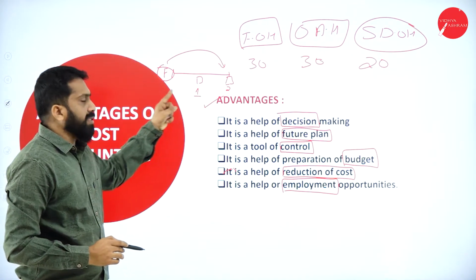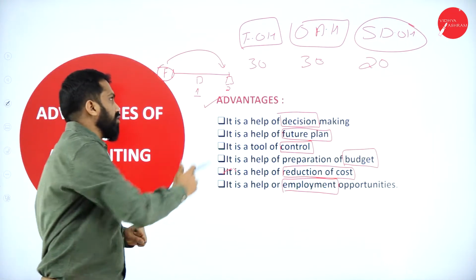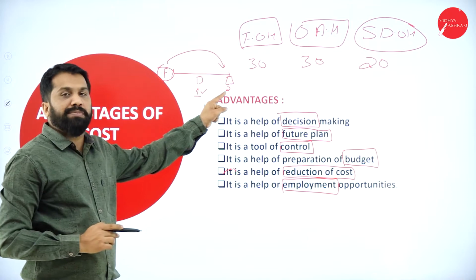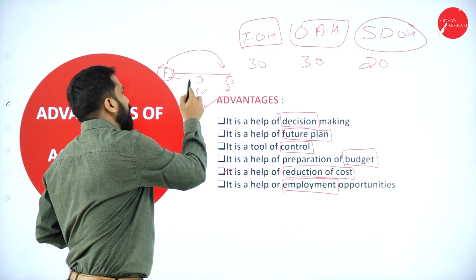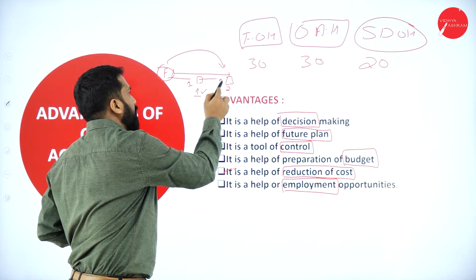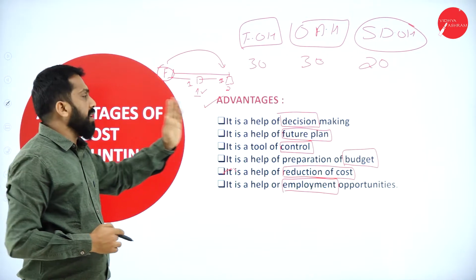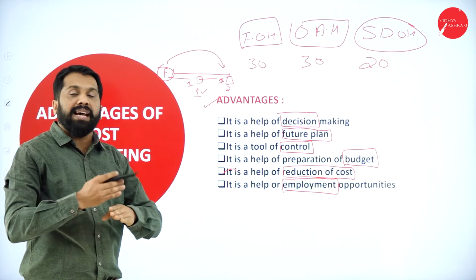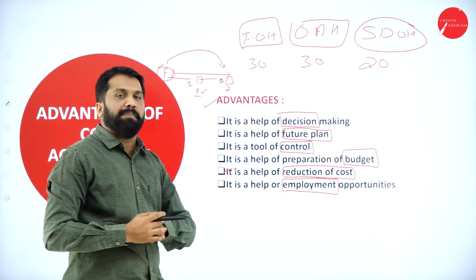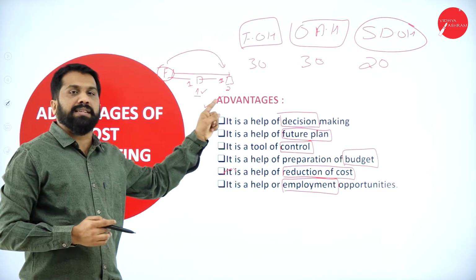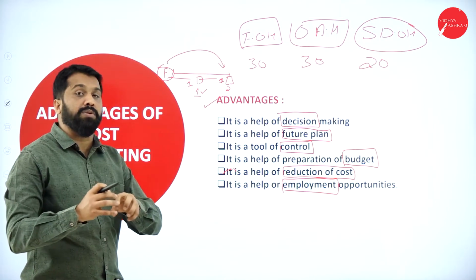So what is the fuel expense? You have to pay that fuel expense also. Now, tomorrow again 1000 pens to shop number 1. Again fuel expenses. See, instead of going twice, you can give 1000, again continue, give 1000 pens. In a single day, the same fuel cost can deliver your units or pens to both the shops. So like this, you can control the cost. So if you know cost accounting, you can plan properly. If it is on the way, in a single day you can cover both the shops. This is called cost control. It is a tool of control.